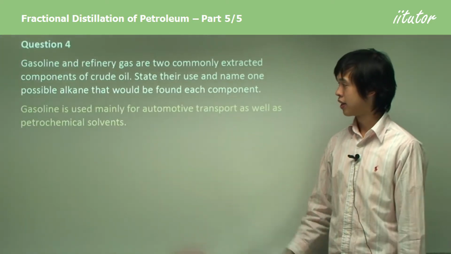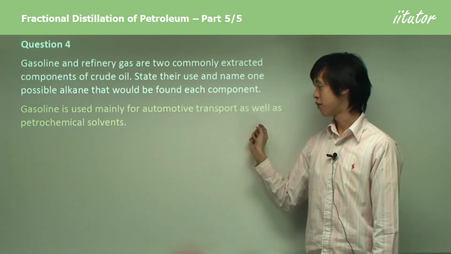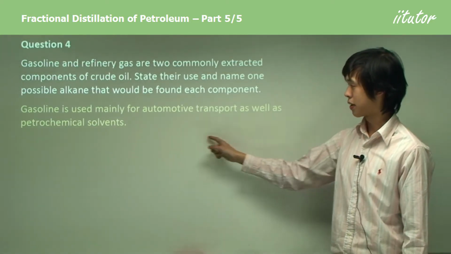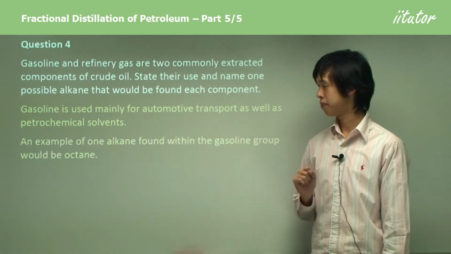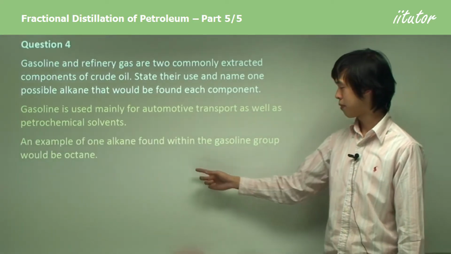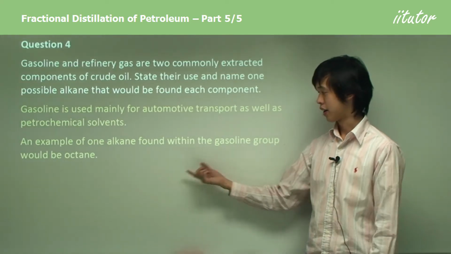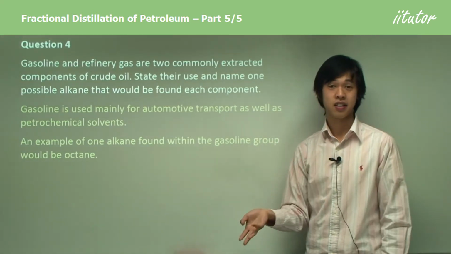Gasoline is mainly used for automotive transport, petrol, so cars, as well as petrochemical solvents. One example, remembering that it could be anywhere between C6 to C10, would be octane, which is C8.